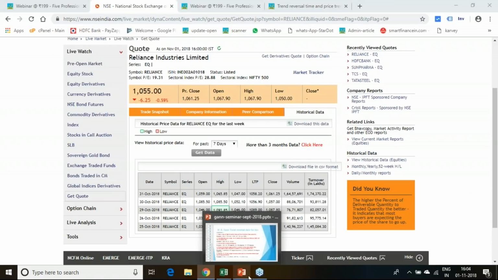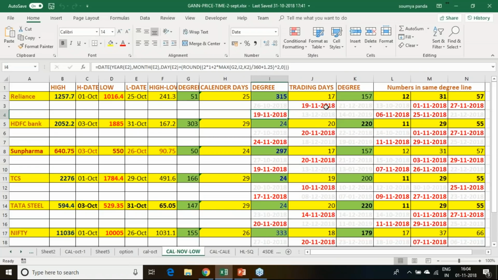If you look at those trend reversal date calculations, for Reliance we calculated that 1st November was a trend reversal date. Today I am doing the recording on 1st November, so let us see what happened on 1st November.